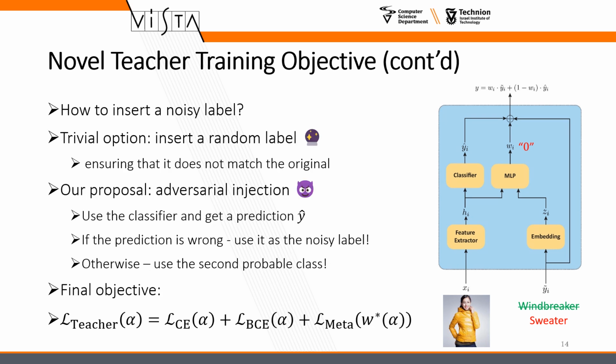While noise injection and detection is a well-known technique for noise robustification, we propose a new noise injection method. The trivial injection method is random. We propose an adversarial noise injection technique. We use the teacher's classifier to get a prediction Y hat. If the prediction is wrong, use it as the noisy label. Otherwise, use the second probable class. All in all, the teacher's objective is composed of 3 terms: the meta loss, the noise detection BCE loss, and a regular supervised training objective on the clean calibration set.